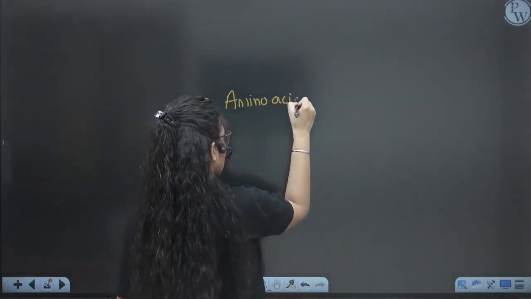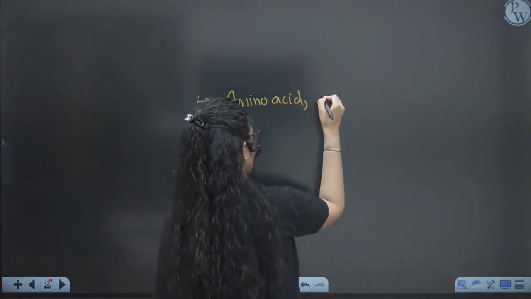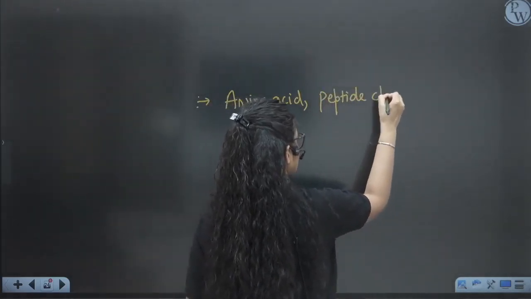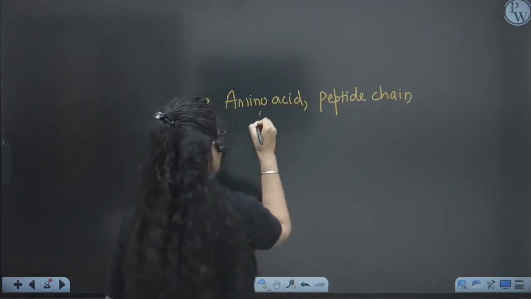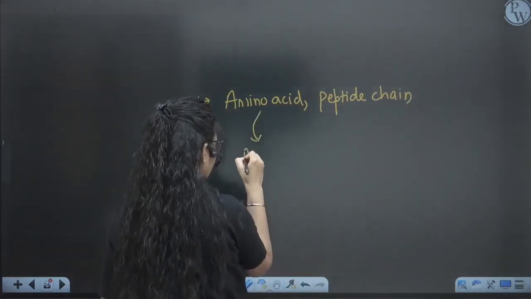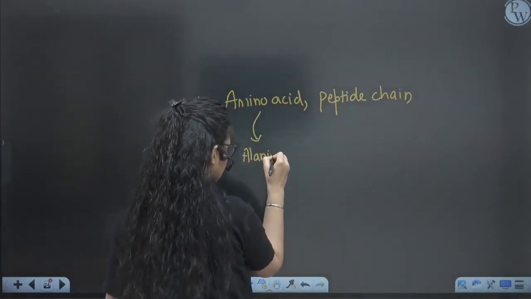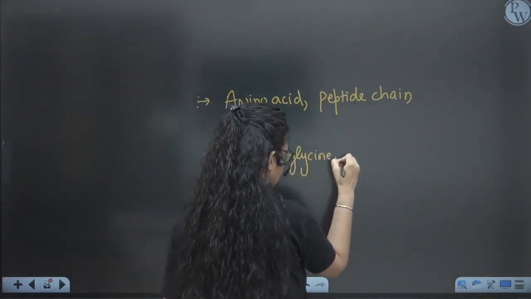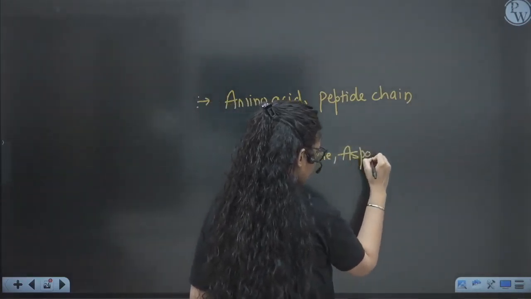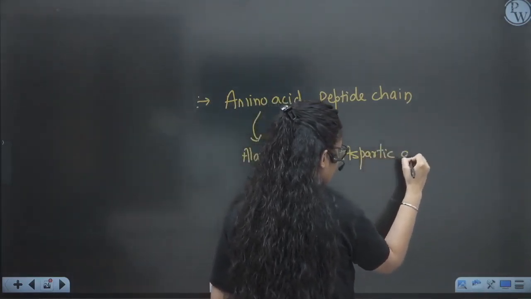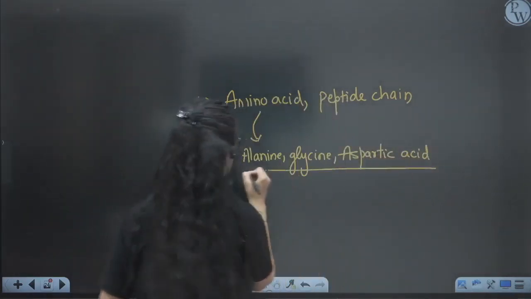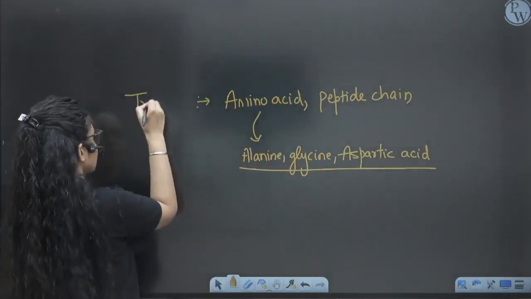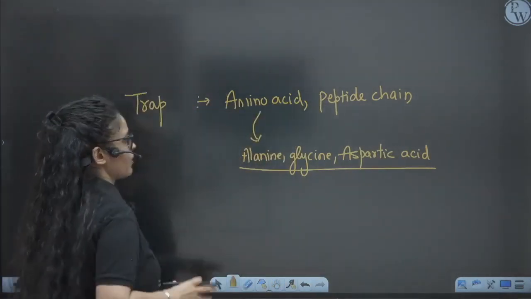They found amino acids, plus they found some peptide chains. Amino acids like alanine, glycine, and aspartic acid, right? So all these amino acids were found in that chamber, in that trap. These are the organic matter.